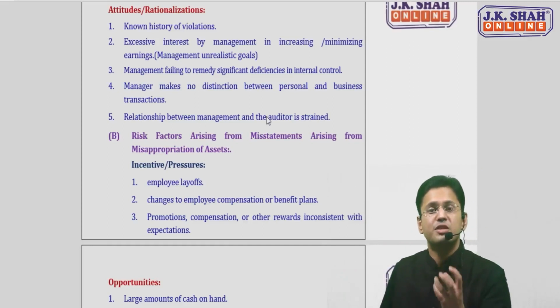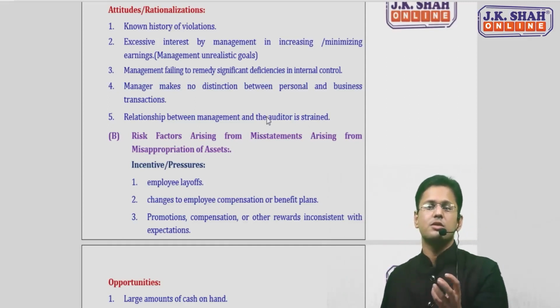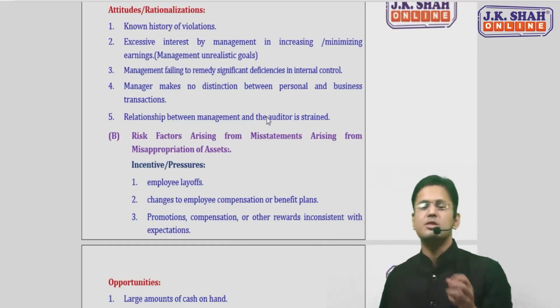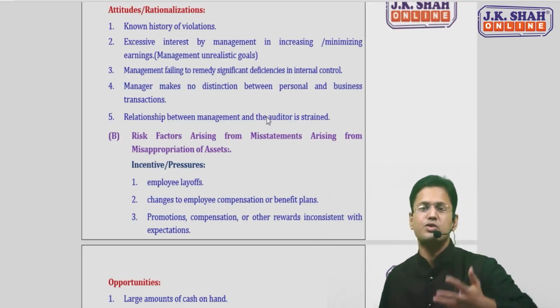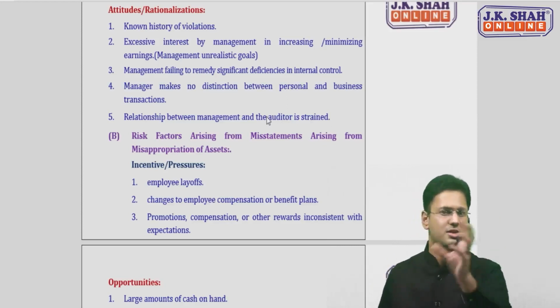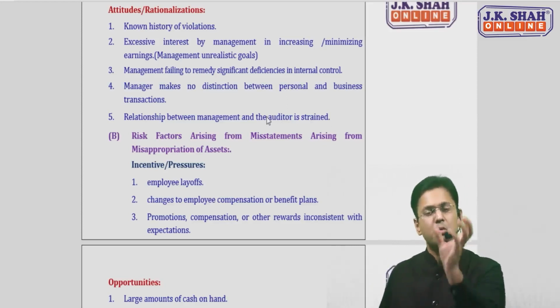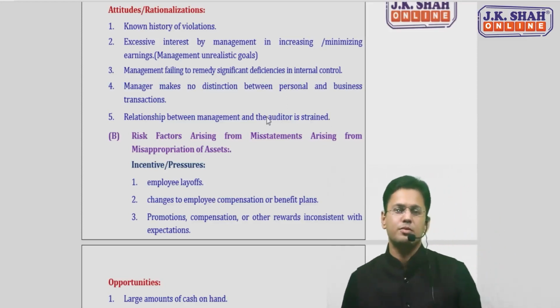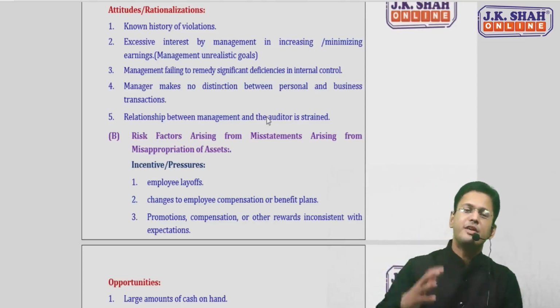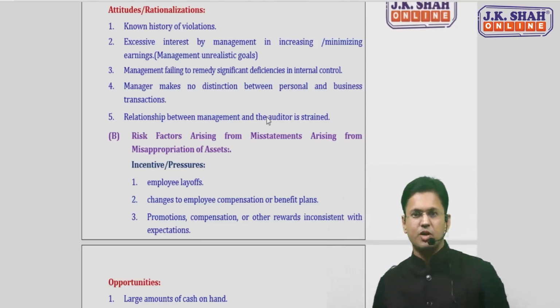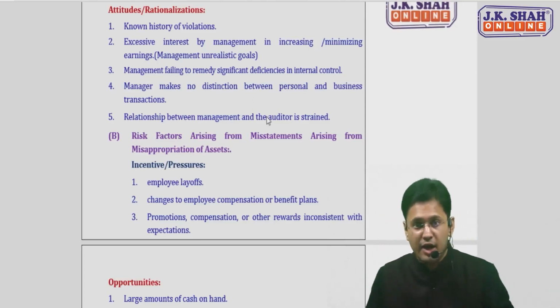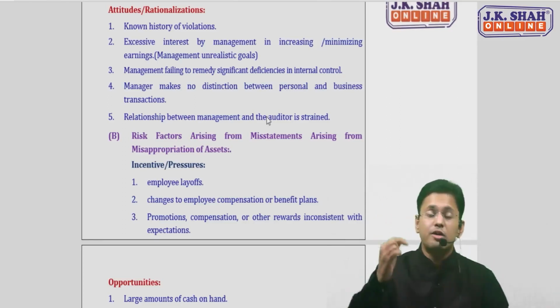Attitude the management is reflecting is unrealistic goals, putting the personal transaction in the business accounts, not providing auditors the information he requests, putting pressure on the auditor. There's an unusual, problematic, strained relationship, not remedying the deficiency in the internal control. These are attitude points.